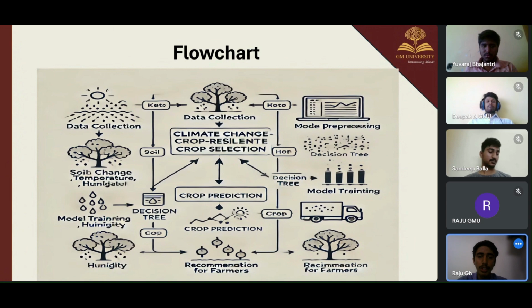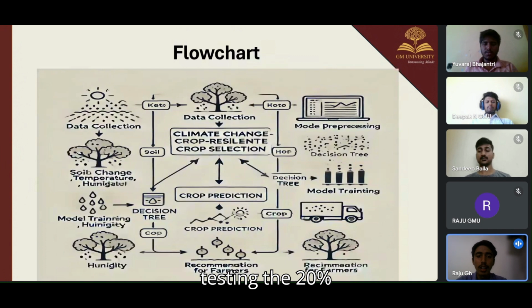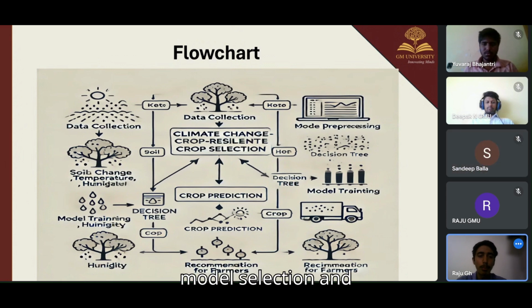Next, move on to the flowchart to understand the process of climate change resilient crop selection using the decision trees. In the flowchart, you go to the start and collect the data, gather the information on soil pH value, temperature, humidity, and rainfall. Next move on to pre-processing the data, cleaning and normalizing data for analysis, and train the decision tree model using historical data to train the machine learning model.